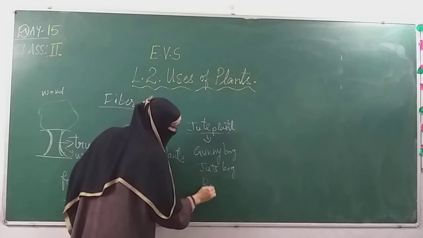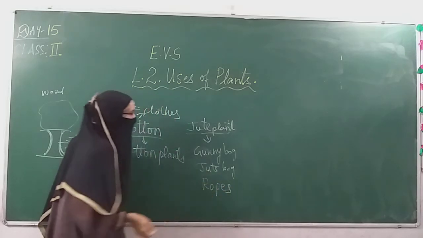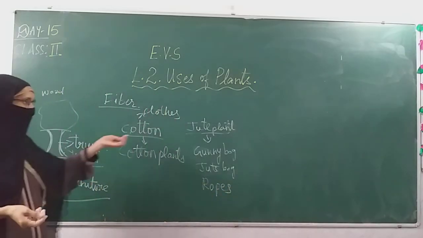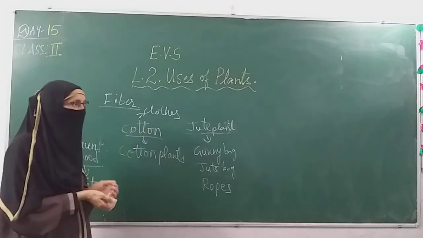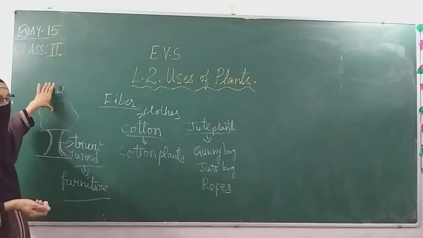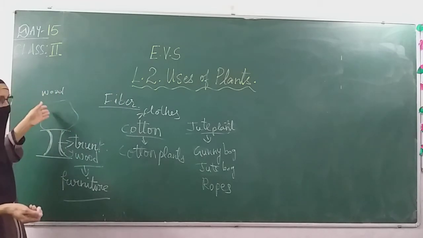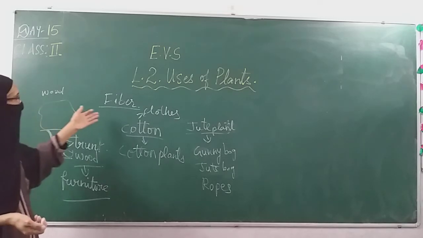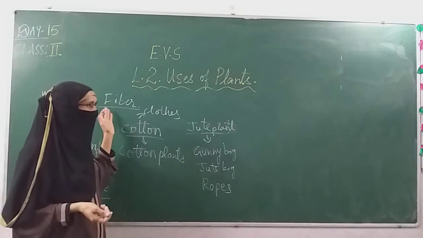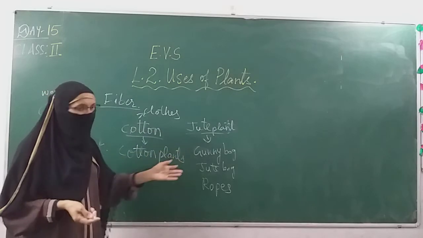And also we can make ropes. With this jute plant, we can make gunny bags, ropes. With the cotton plant, we can make cotton clothes. So in this way, plants are used to make furniture like table, chair, bed, wooden sofa, wooden bed, wooden chair. They are also used as fiber, as clothes or bags.